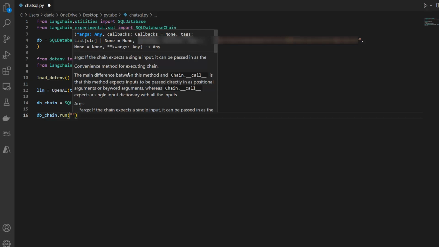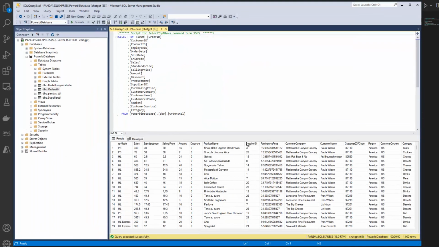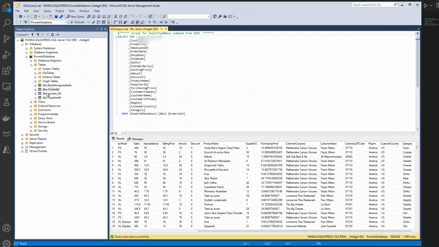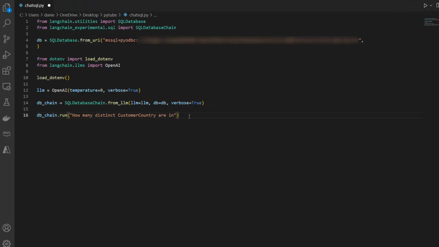For that, as I said, let's actually go in here and see what we have. We have, for instance, customer country. So there's a column called customer country, and I want to know how many distinct customer countries I have, for instance. So let's say, as an example: how many distinct customer country are in, and then what's my table actually named? It's called orders TBL. So let's call this orders TBL. And that should be the chain. Let me just save it for now.